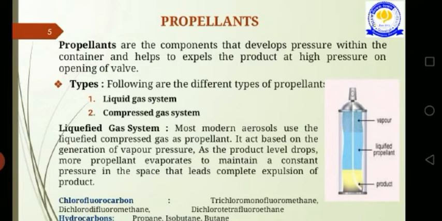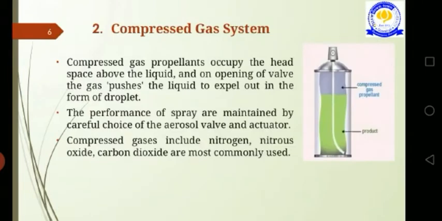So the next part is valves. These valves are responsible for the delivery of the product in the desired form. There are two types of valves. The first is the continuous spray valve. These continuous spray valves are used with topical aerosols, that means for your skin. And the second one is metering valves. These metering valves should accurately deliver a measured amount of the product.